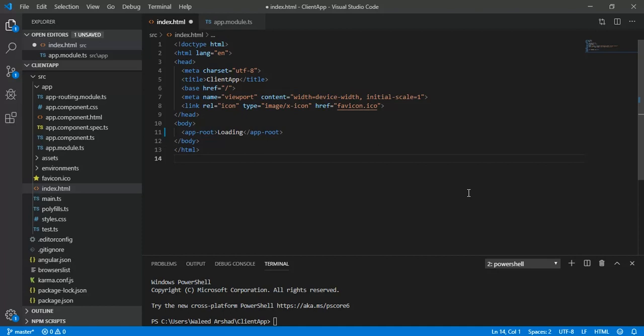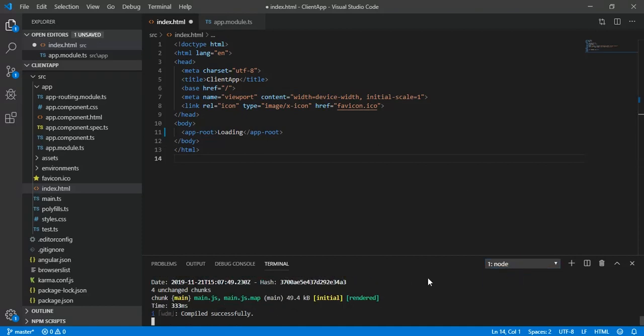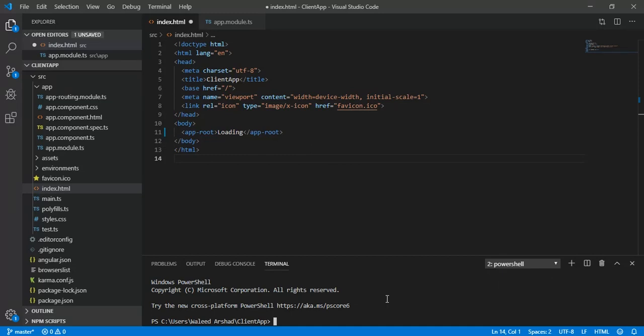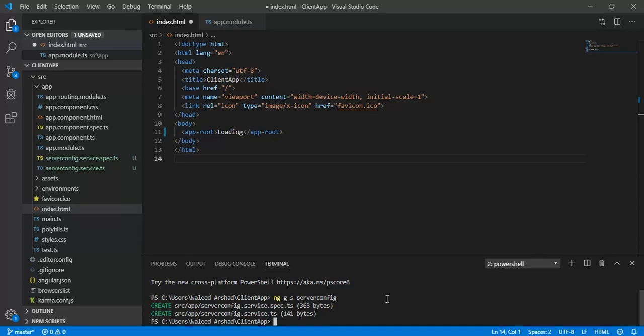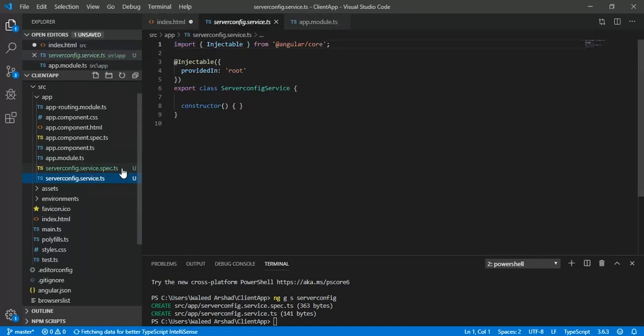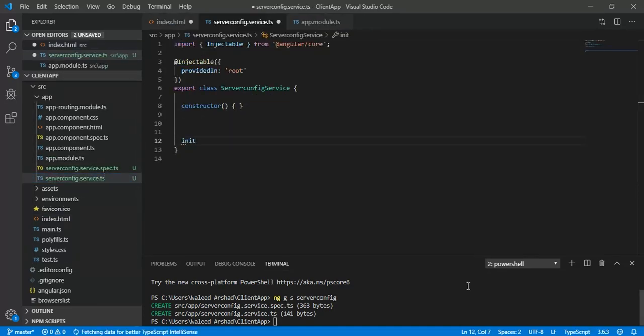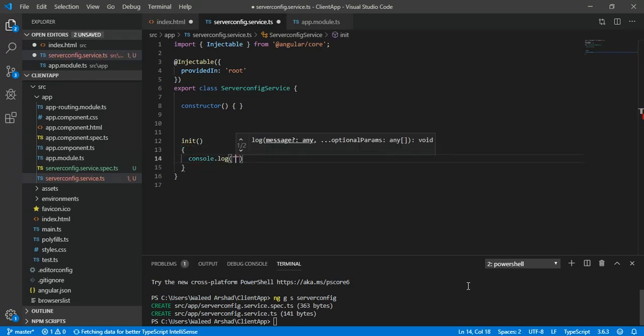So let's begin. As you can see, I have already got the ng serve command running in this terminal. In the second terminal, I am going to create a new service, ng generate service. Let's name it server config. As soon as our service is generated, let's head toward it. And inside this service, I am going to create a new function init, and here I am just going to show a console log that this service is running properly.